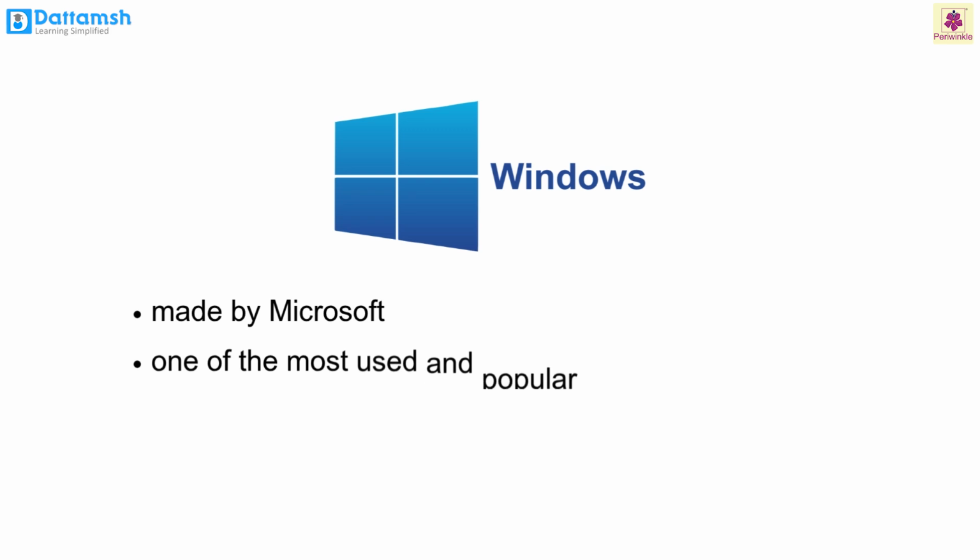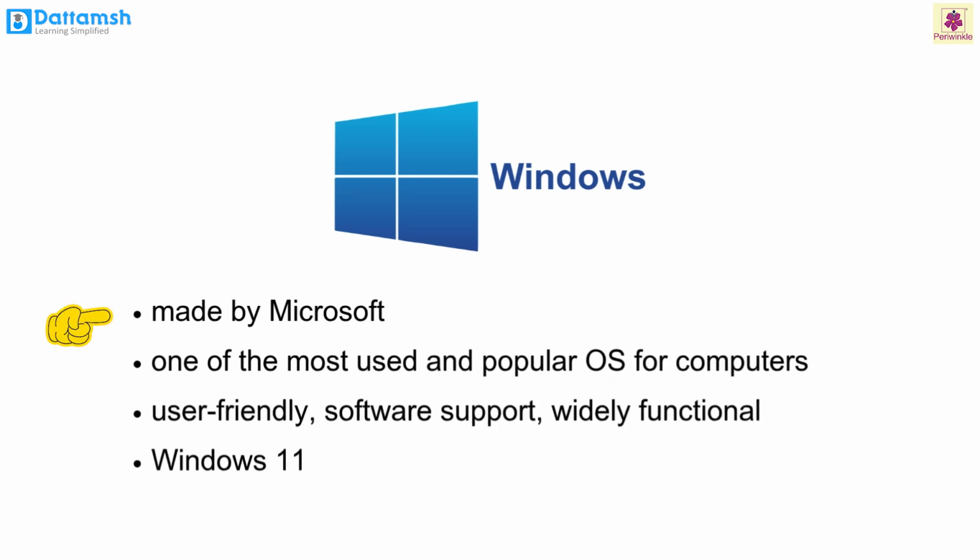Windows. Windows, made by Microsoft, is one of the most used and popular operating systems for computers. It is user-friendly, supports lots of software, and is widely functional. We are using Windows 11 in our series of Binary Brains books.